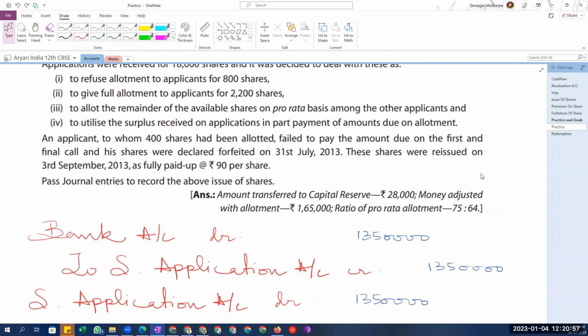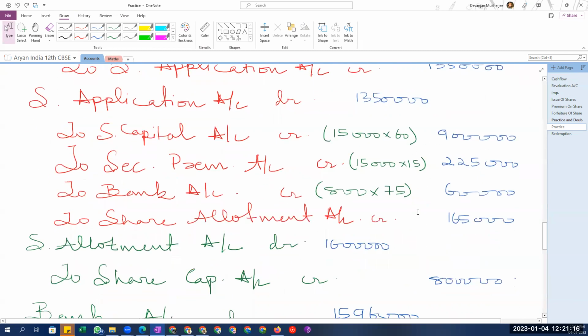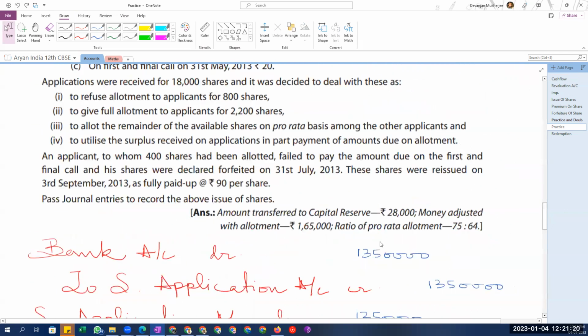Then after that, we passed the second journal entry where we had to distinguish the money that we have received into four parts. Some amount will go to the capital, some will go to the premium, some will go to the bank, and some will go to the next phase, which is the share allotment.